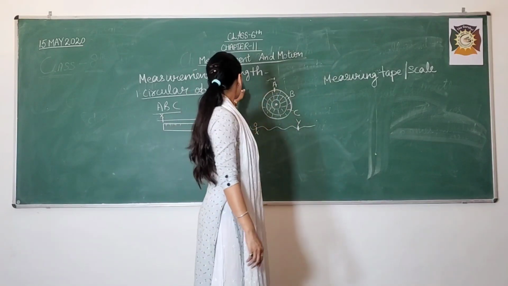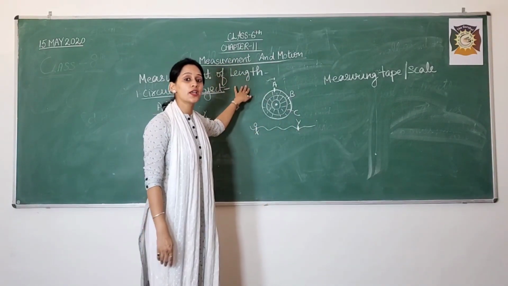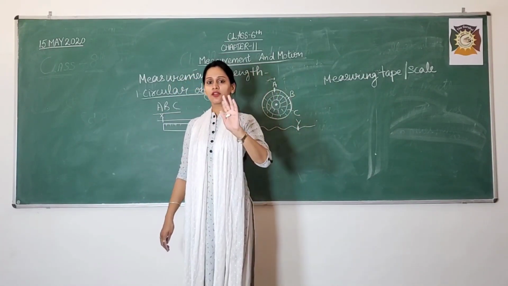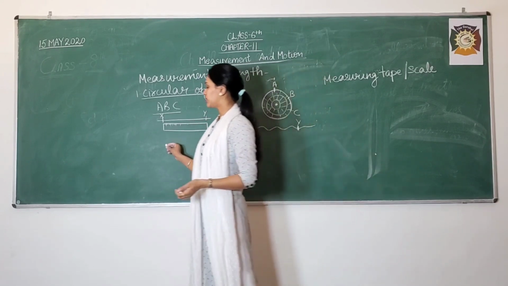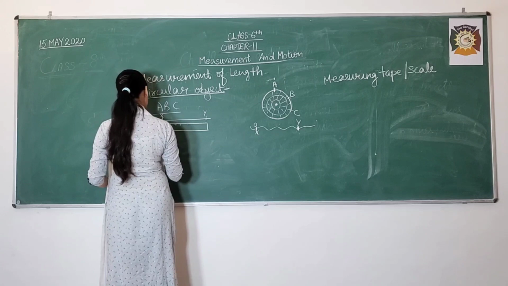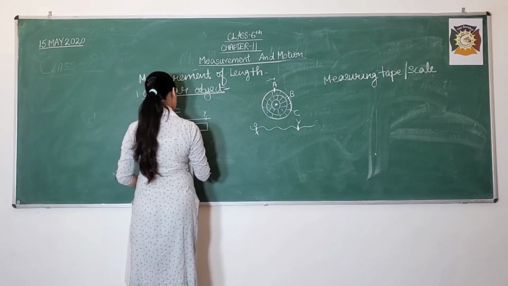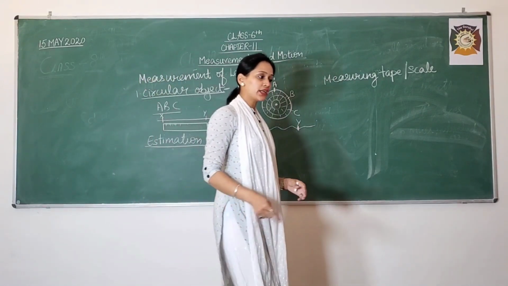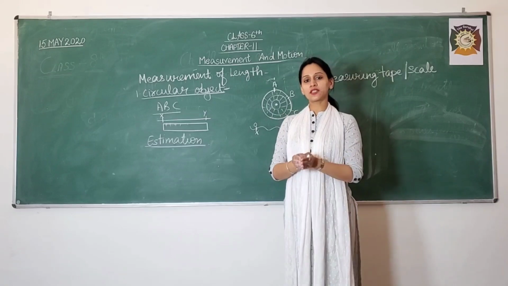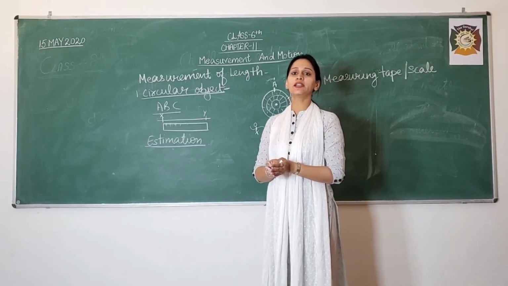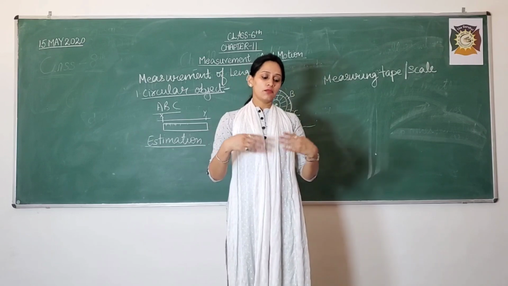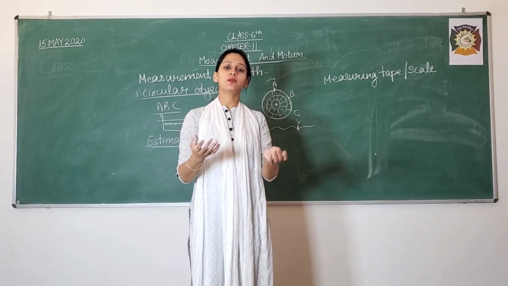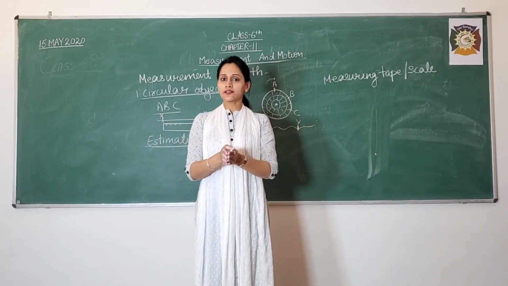Fine. This was a topic to find the measurement of length of a square object or a round or circular object. Now moving further, one more topic today I am telling you, that is estimation. Estimation means to get the approximate idea or the rough idea to find the measurement. Like if you are measuring something and you don't have any measuring instrument, with a rough idea, approximate idea, you try to measure that thing. So that is known as estimation.